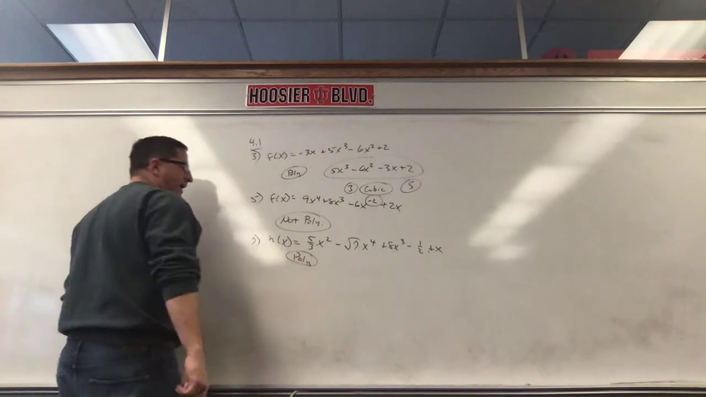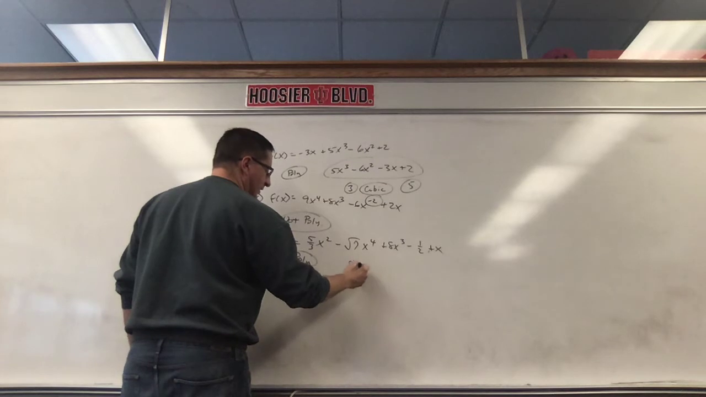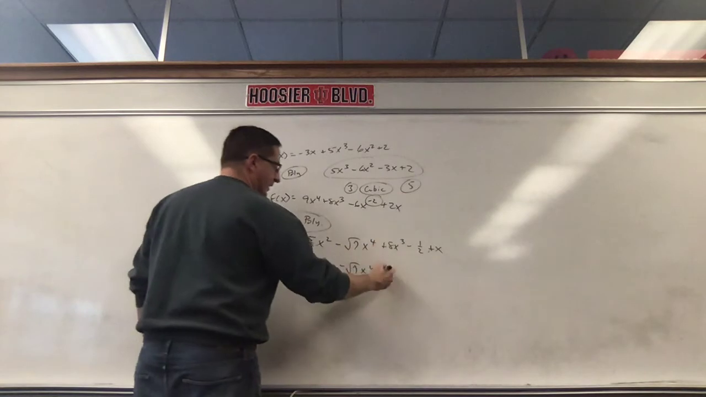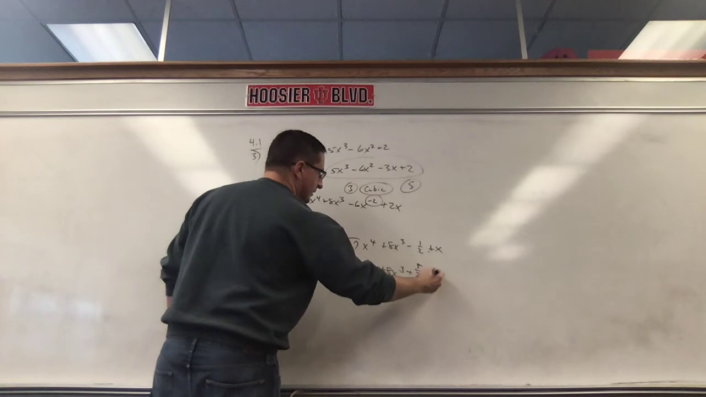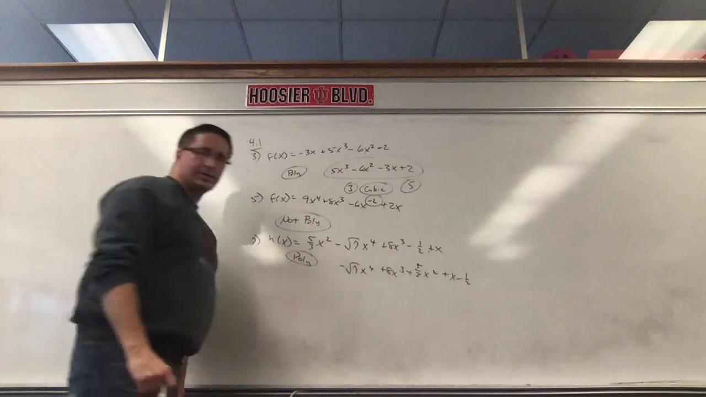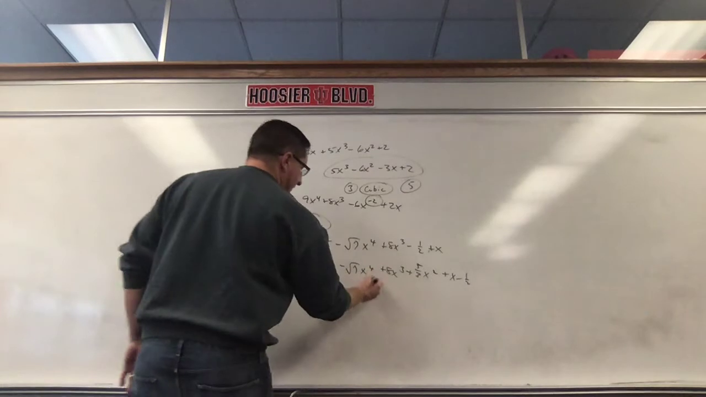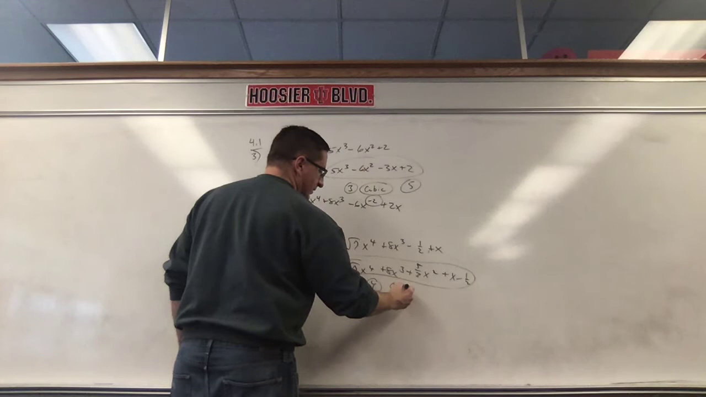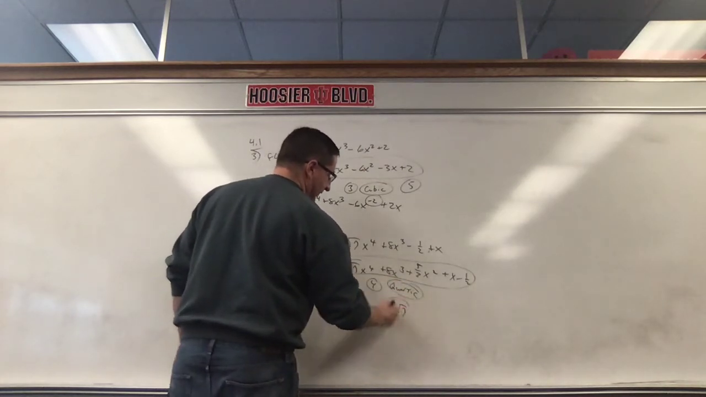Let's put it in the right order. This has the highest exponent, so negative radical 7 x to the fourth, plus 8x^3, plus 5/3 x squared, plus x minus a half. So that's the order it should have been in. It is fourth degree, that's the highest exponent, and that is called a quartic. And the lead coefficient is negative radical 7.